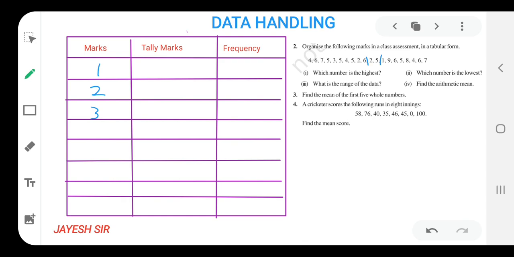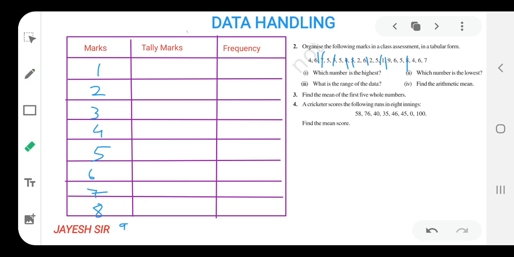1 I have found, 2 found, 3 found, 4, 5 both we have found, 4 here, 5 here, 6 also we have found. 6 and 7 are together over here. 6, 7, and here 8 I have found, and here 9 I have found. So 8 and 9 I am writing over here because of the lack of space. I hope you all might be getting it.